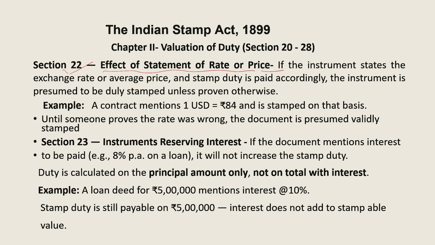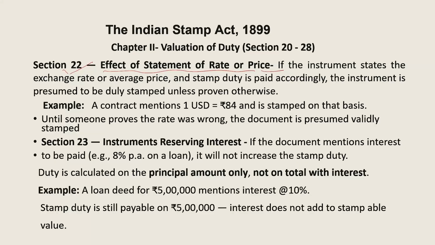Take one example. A contract mentions that $1 is equal to 84 rupees and it is stamped on that basis. But later, someone proves that this rate was wrong. Maybe on the day the deed was made, the rate of $1 was 90 rupees, not 84 rupees. If that is proved, then the document is presumed to be not validly stamped. But if the stated rate is proved right, then the document is presumed validly stamped. Unless the rate is proved wrong, the document is considered valid.